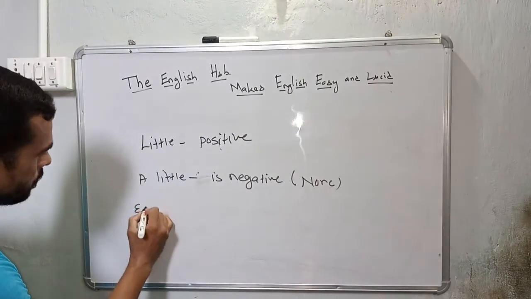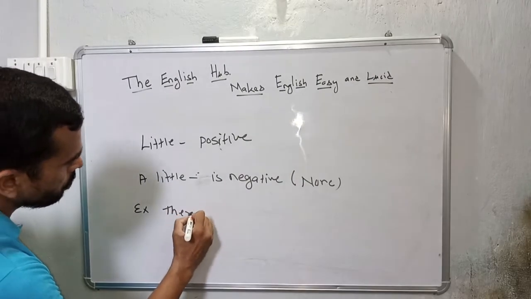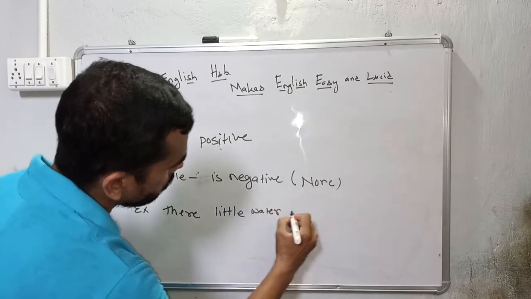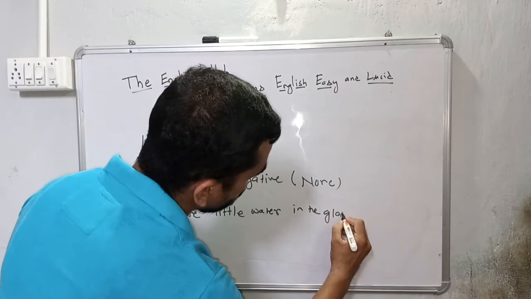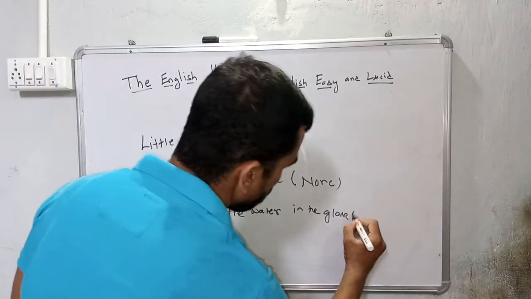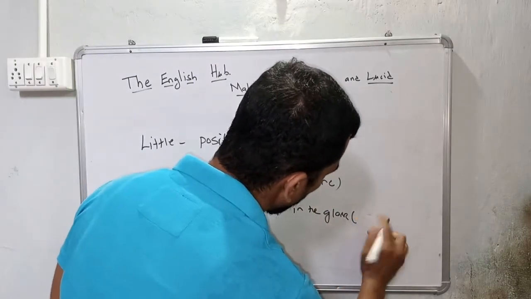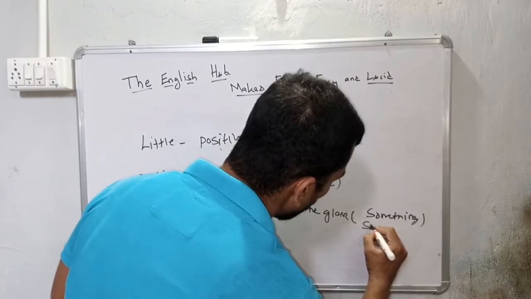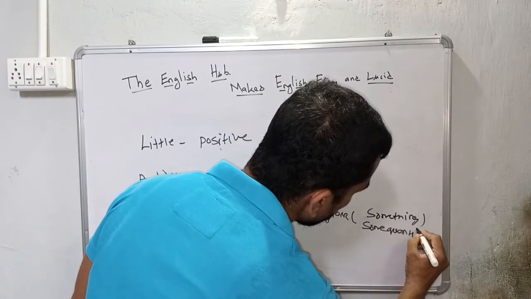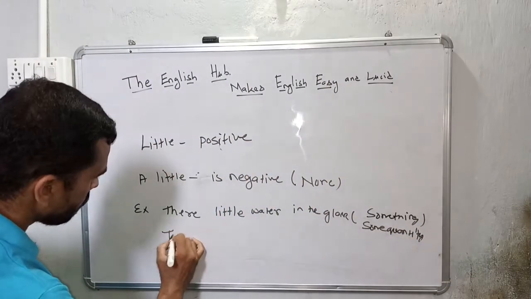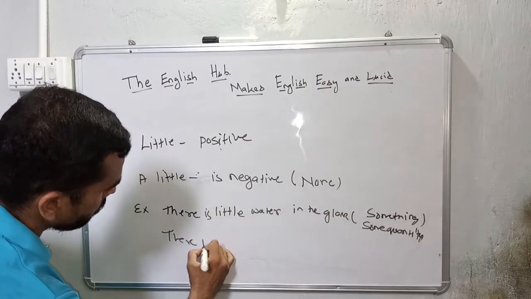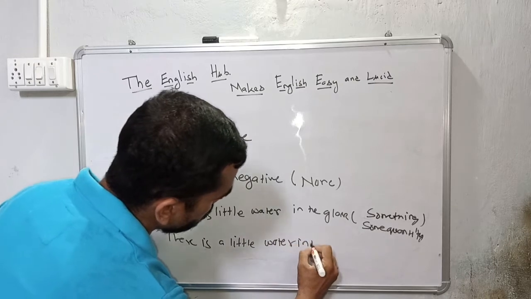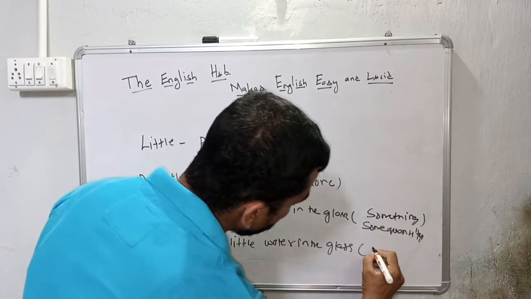Suppose I write there is little water in the glass, then there is something, some quantity. If I write there is a little water in the glass, it means nothing.